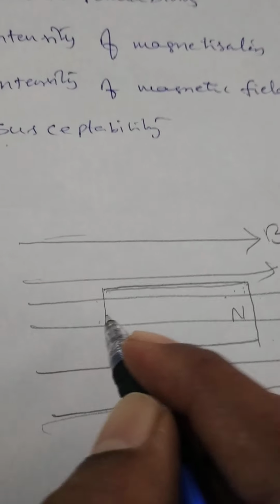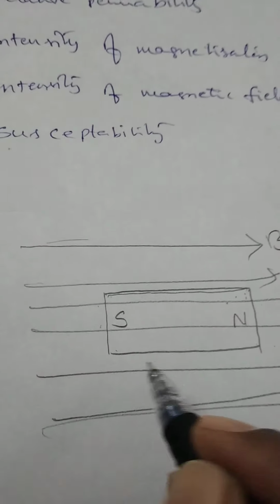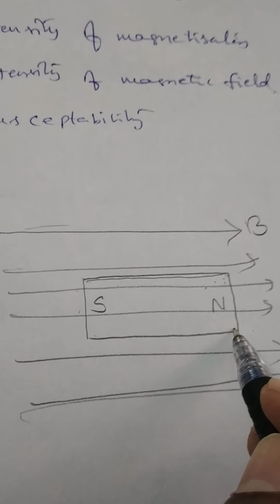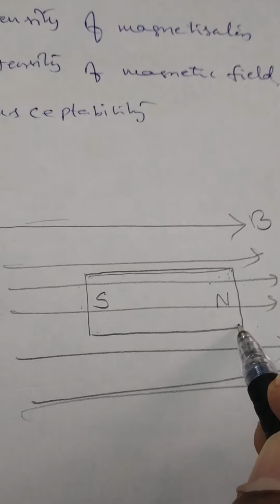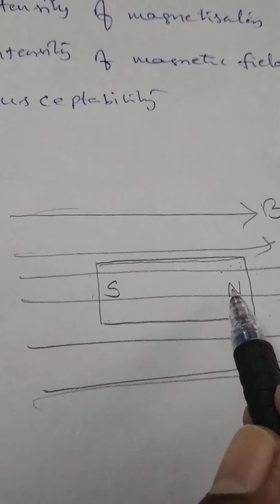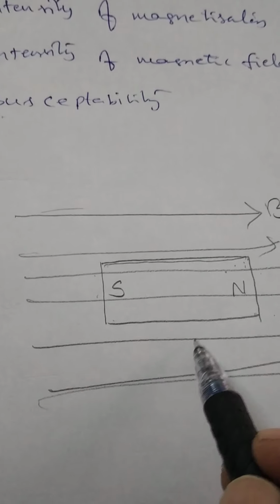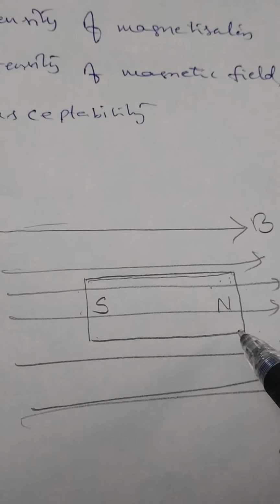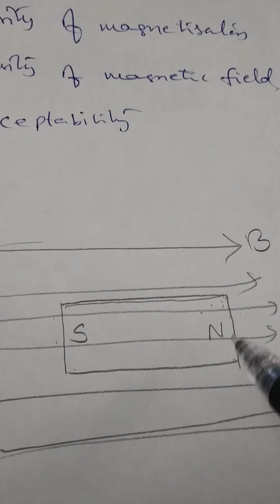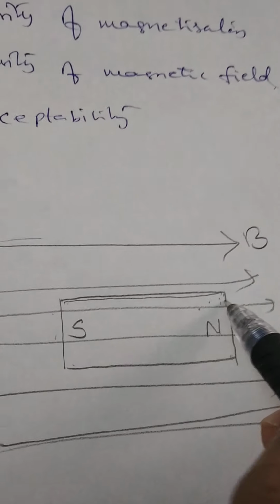This is the north pole and this is the south pole. Because after some time, the iron bar is magnetized so that it behaves like a magnet. A magnet means it has 2 poles, north and south. So if it is kept inside the magnetic field, it is magnetized such that this is a bar magnet.